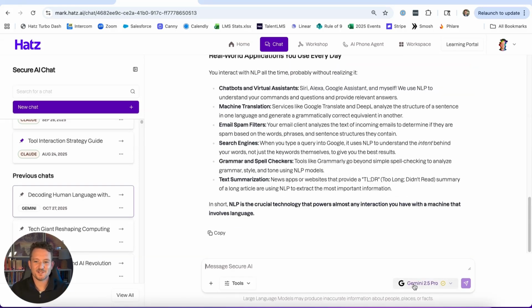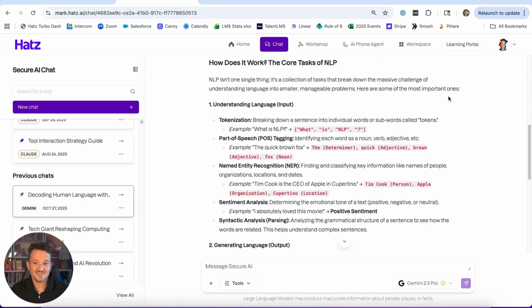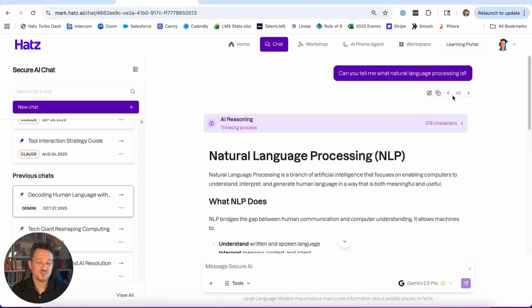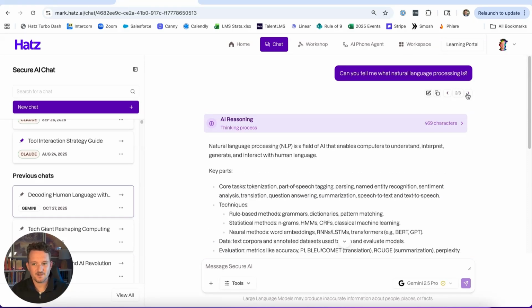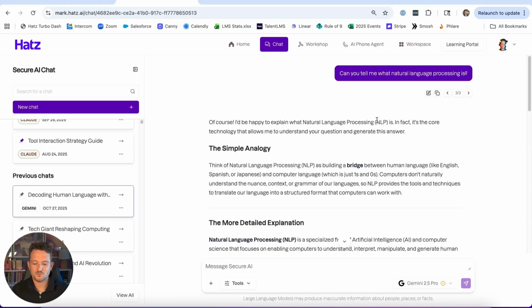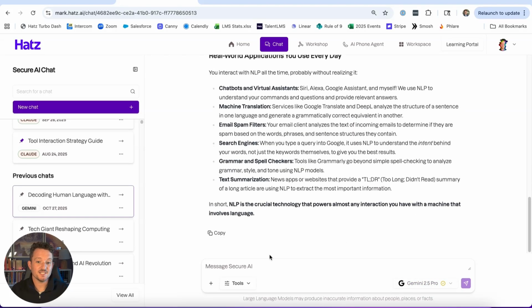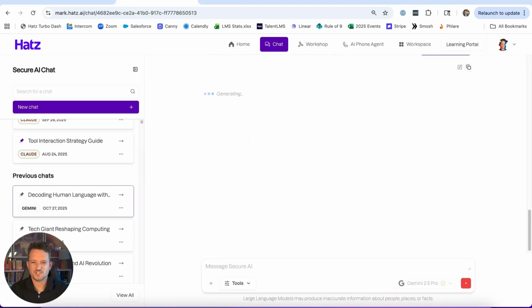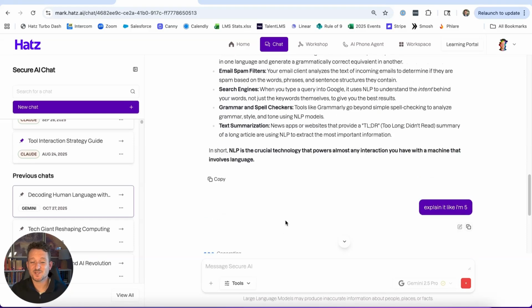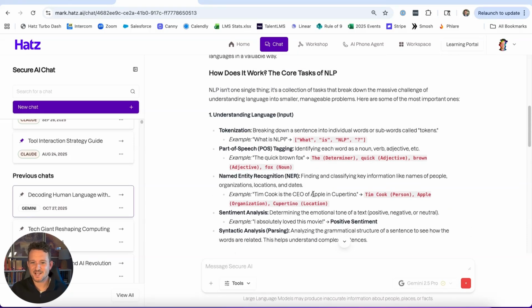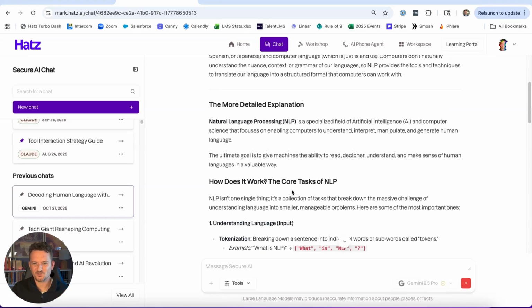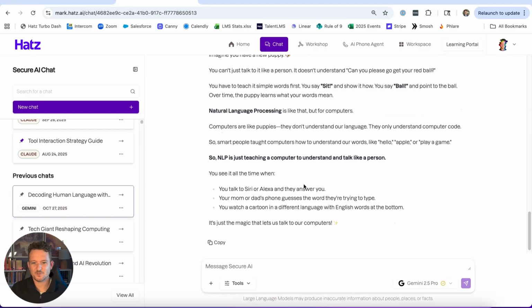Why does that matter? Why does it matter that I can change it at the bottom and up at the top? Well, I started this conversation in Claude 4.5 Sonnet. And I moved over to GPT-5, and then I moved over to Gemini 2.5 Pro. At the bottom, it keeps the Gemini 2.5 Pro, which is just the most recent model that I've selected. And I can continue to have that conversation. I said, explain it like I'm 5, because looking up at this, it's still a bit technical. It's a longer response. I just want a really basic answer there, much more basic.